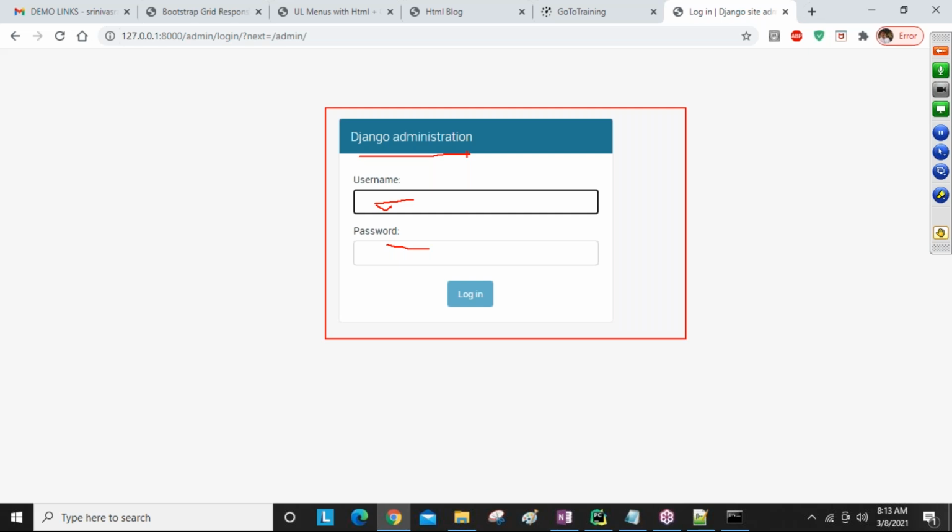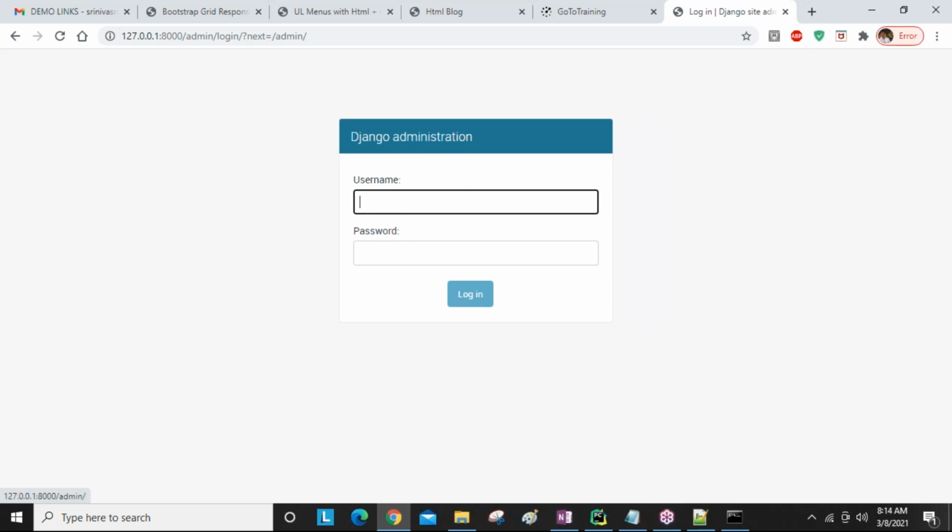Using that presentation we interact with all the tables related to our application, performing CRUD operations. It means creating data, updating data, deleting data, changing the information of all the items, everything we can do. This is one of the best advantages of Django for developers if you are using the Django framework while developing your applications. Right now, how to create this admin username and password, you don't know. Slowly we will discuss all together.